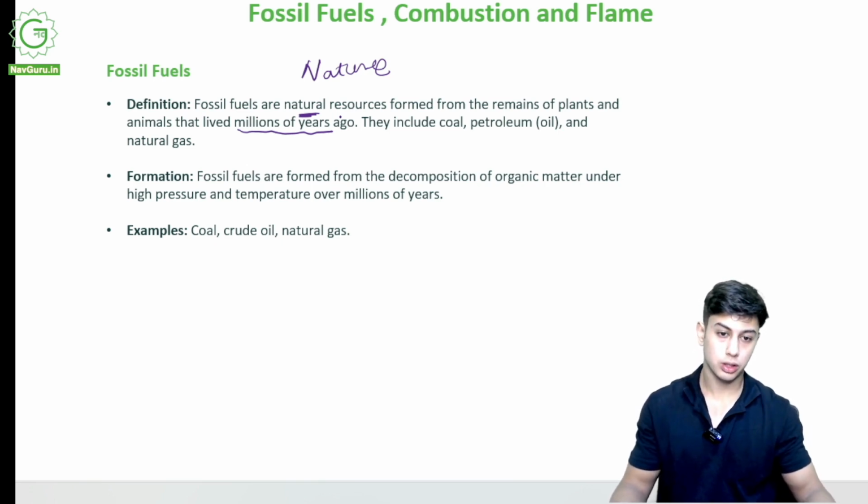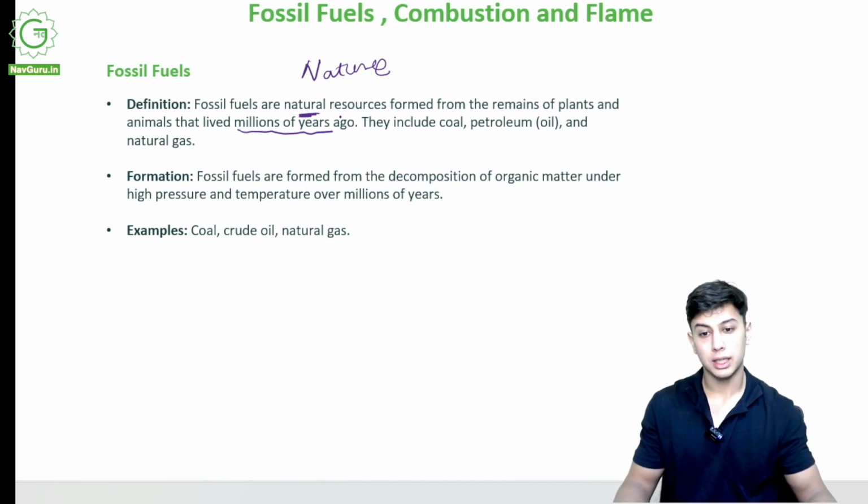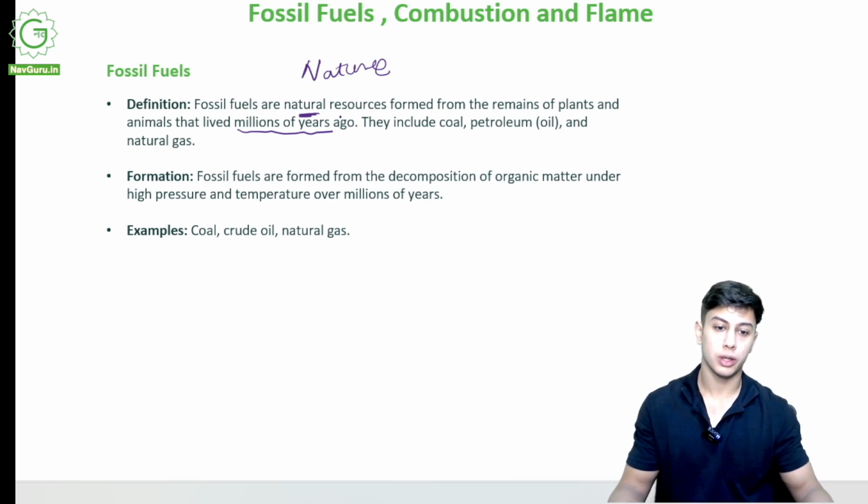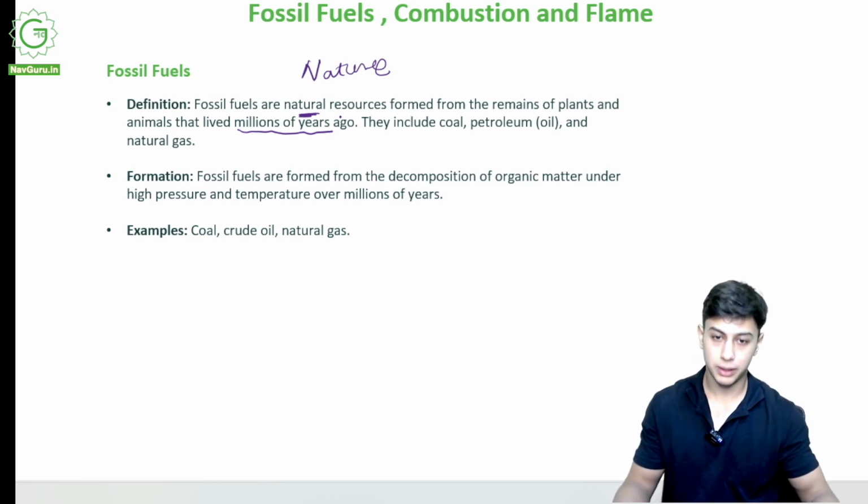These include coal, petroleum, that is oil, and natural gas. I told you coal and petroleum are both non-renewable resources, also natural gas. Natural gas is not obtained from petrol, it is found where there are reserves of petrol. Coal majorly comprises dead remains of plants.